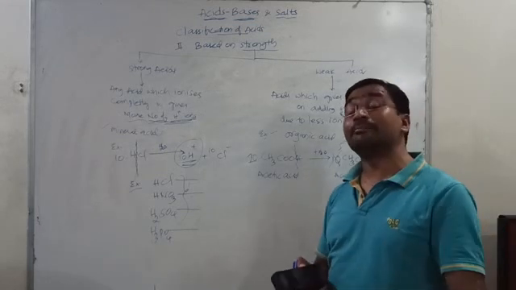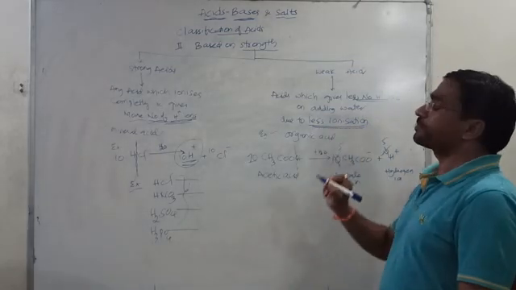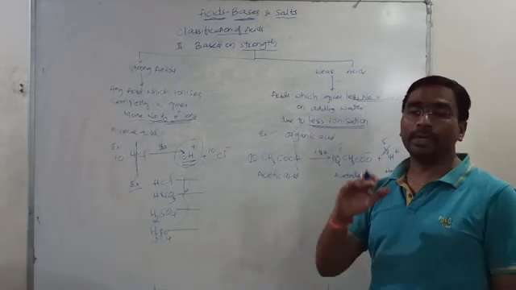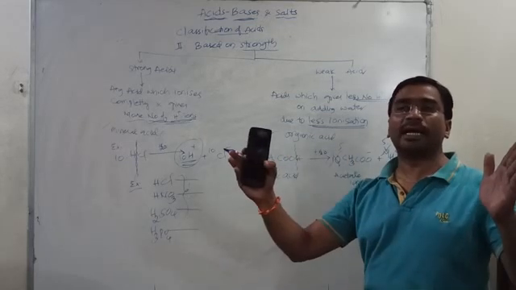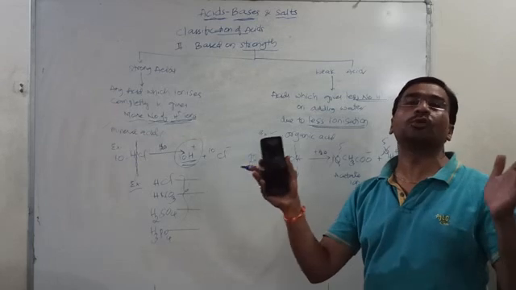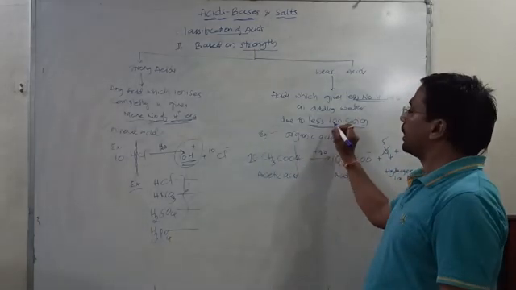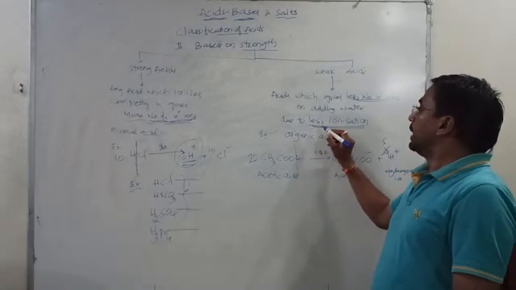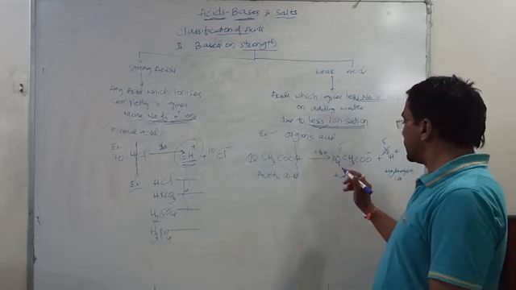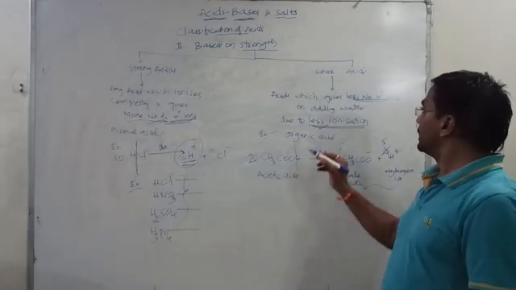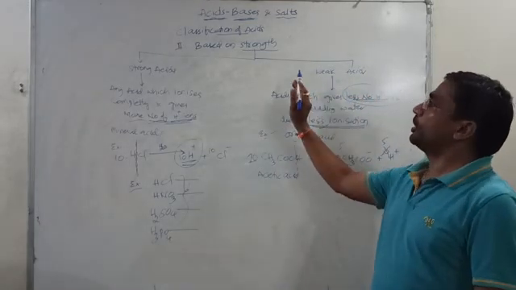Why is it giving less than expected? Because they are ionizing slowly. What is the meaning of ionize? It is converting into ions, and here it is not completely converting into ions. It is ionizing slowly, so they are converting into ions very slowly. That's why, as a result, they give a less number of H plus ions. So this is the definition of this one.